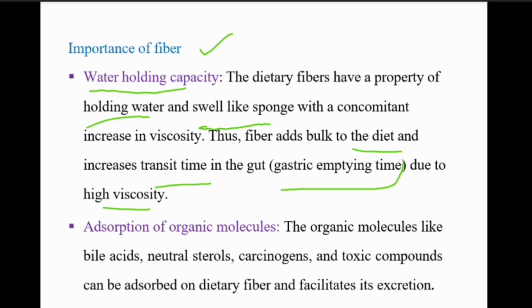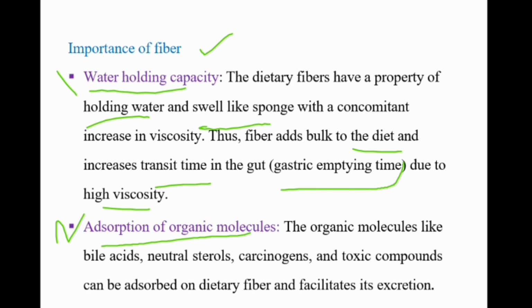And the next one is absorption of organic molecules. The organic molecules like bile acid, neutral sterols, carcinogens, toxic components can be absorbed on dietary fiber and facilitate its excretion. First is water holding and second one is absorption of organic molecules.